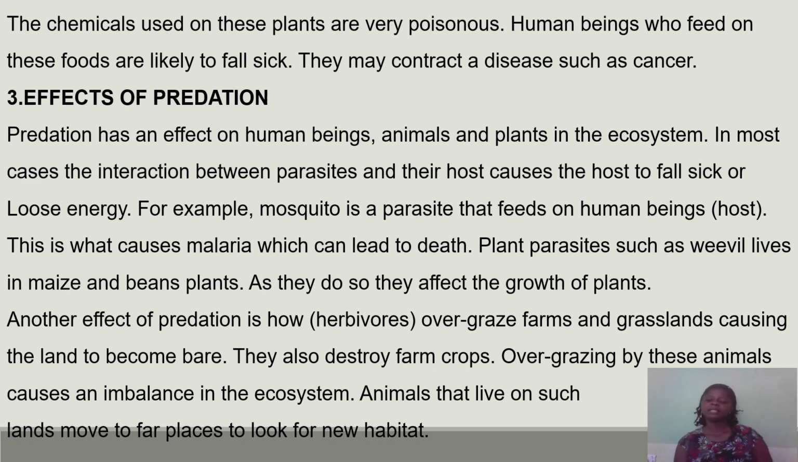Now we have known that there are four major types of predation. We have looked at mutualism, parasitism, carnivore predation, and then herbivory predation.